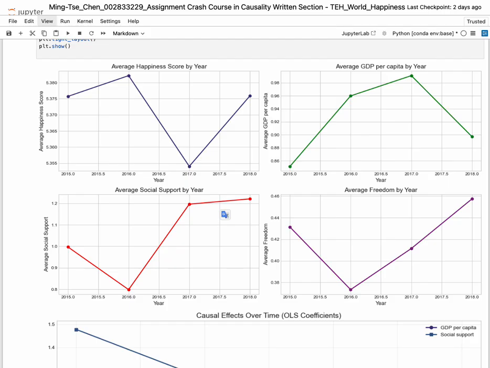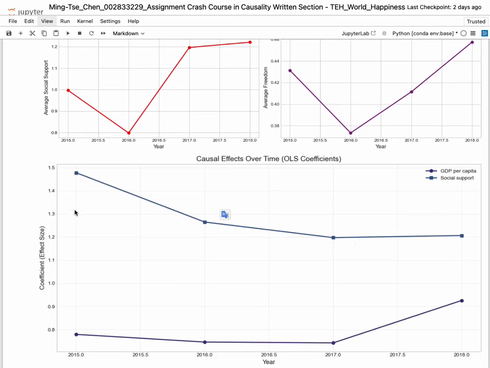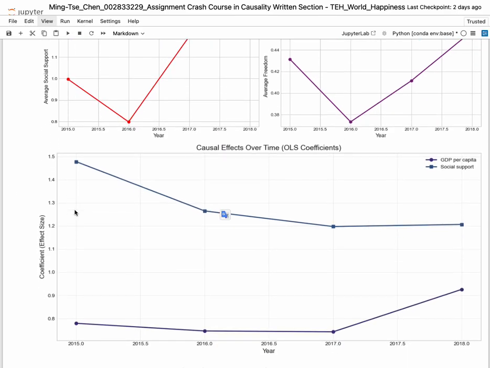Then I calculate the causal effect of GDP and social support on happiness separately for each year. The final plot shows how these causal effects vary across time. This helps me understand whether the importance of GDP or social support has grown or declined over time.